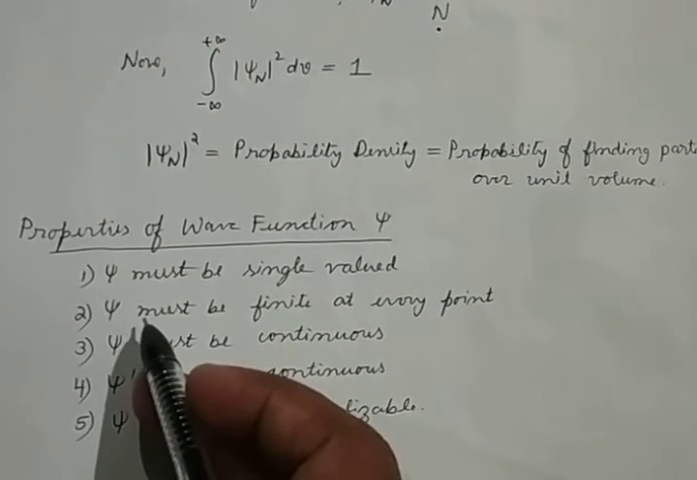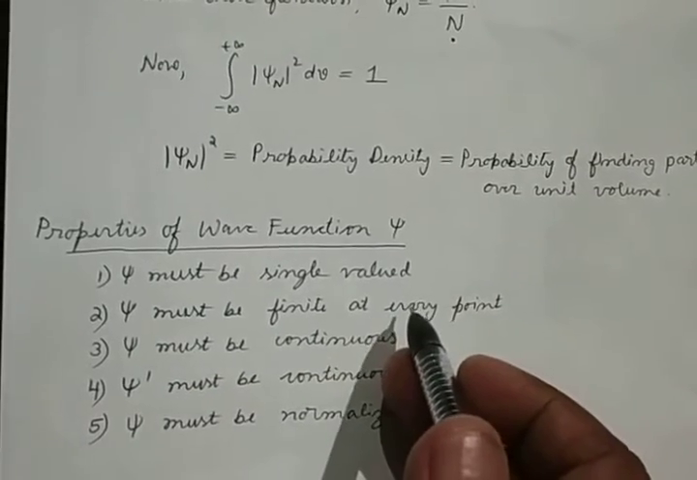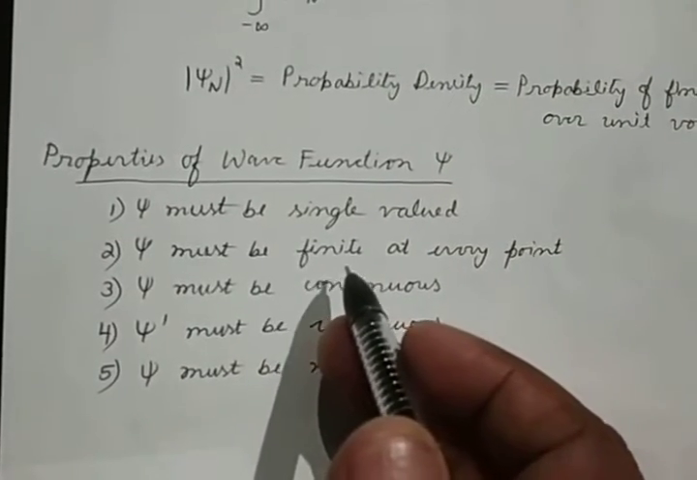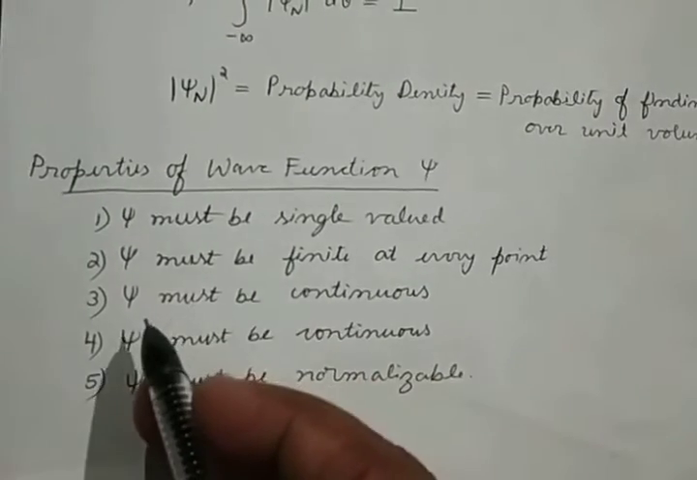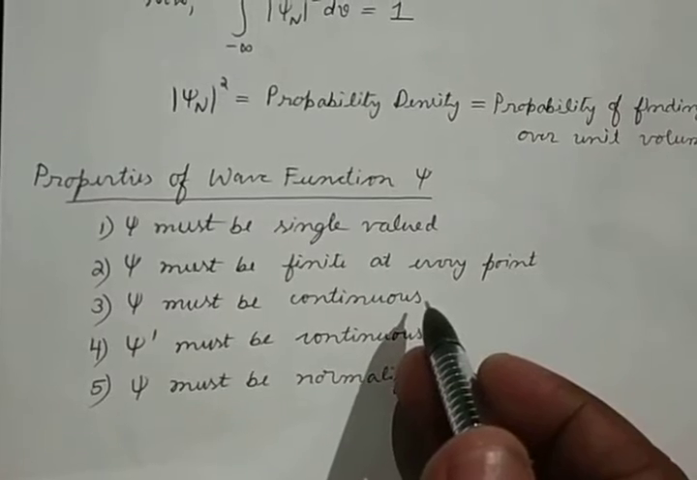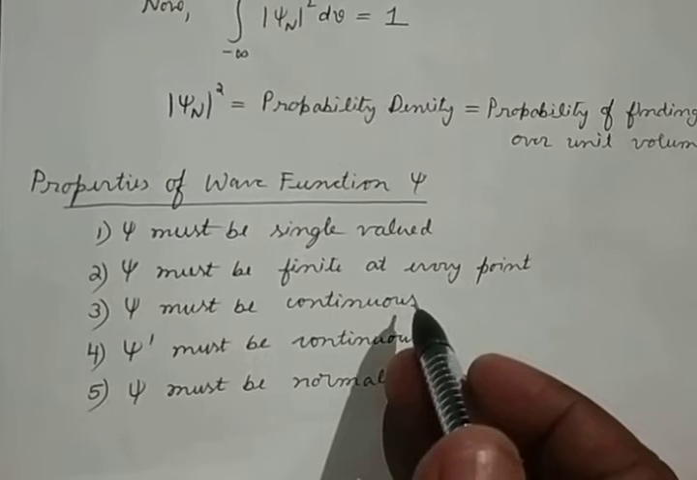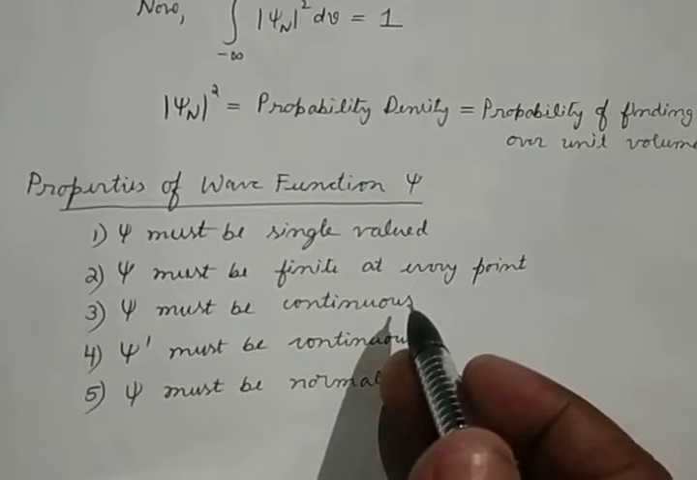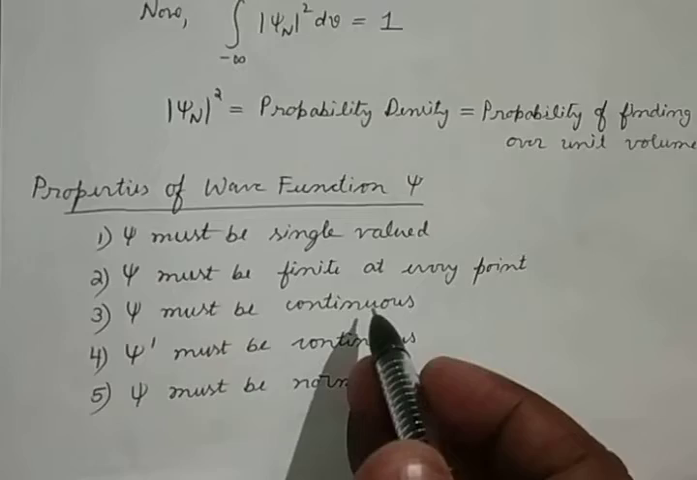Another property the wave function must have is that it must be finite at every point. Again, same thing here. If it is not finite, then the probability of finding the particle would become infinite. Again, that is not true. Then the wave function psi must be a continuous one. If it is not continuous, then you won't be able to get the derivative of the function, which is required in the differential equation for the wave function. Therefore the wave function psi must be a continuous function.